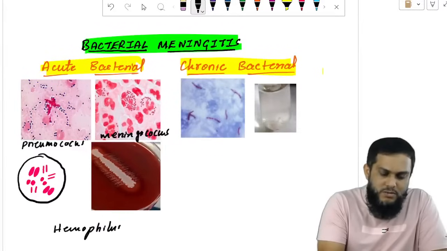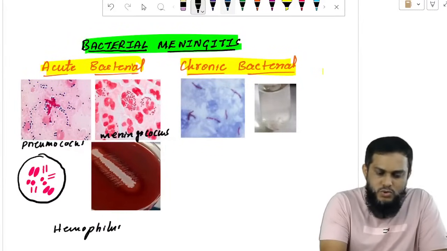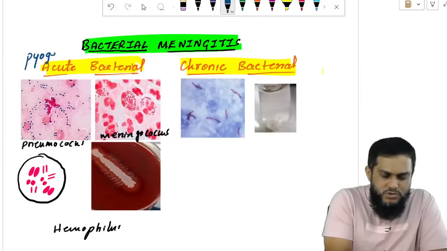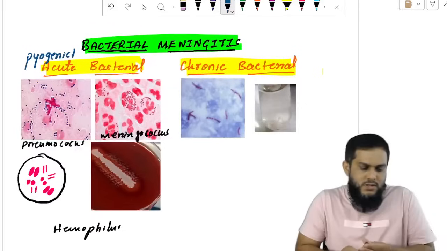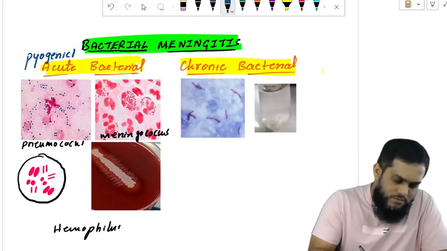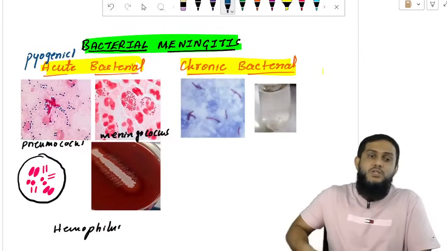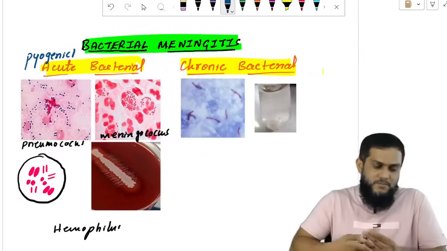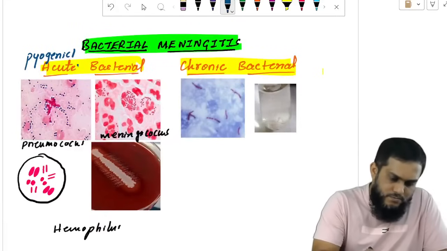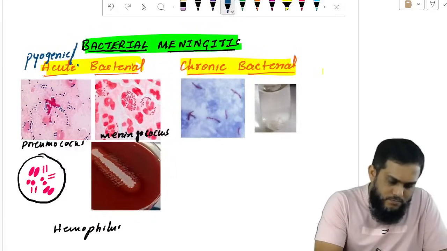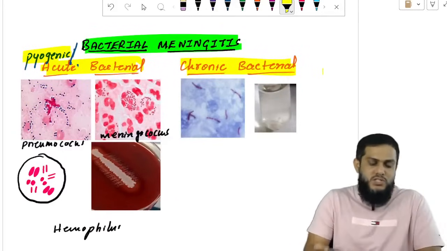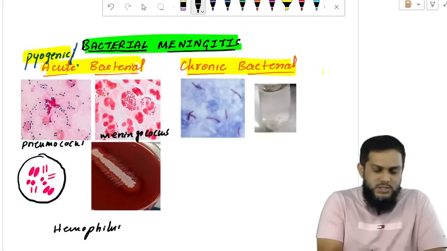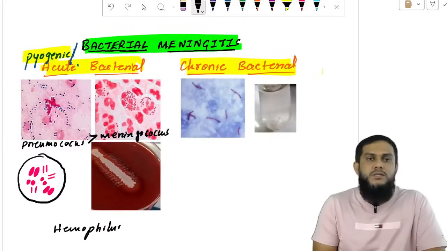Do not forget, acute bacterial meningitis is also known as pyogenic meningitis. Pyogenic meningitis is caused by three bacteria: pneumococcus, meningococcus, and Haemophilus. Remember, pneumococcus is the most common organism causing meningitis, followed by meningococcus, followed by Haemophilus.